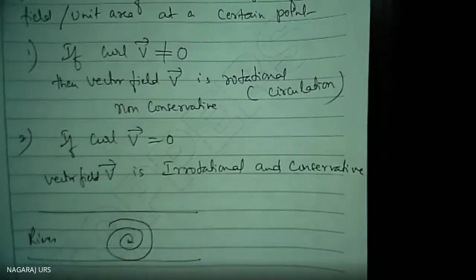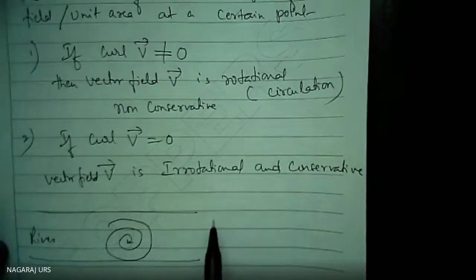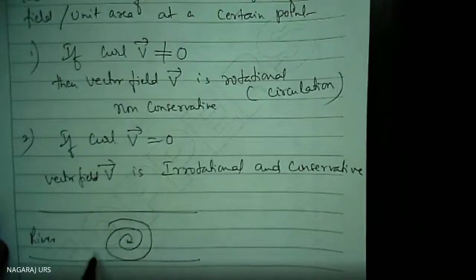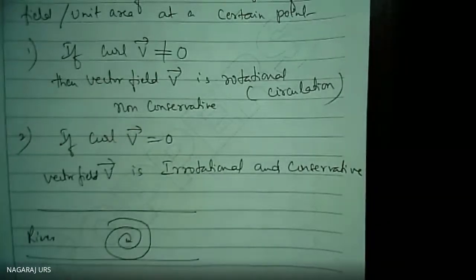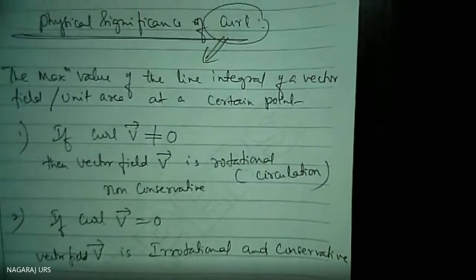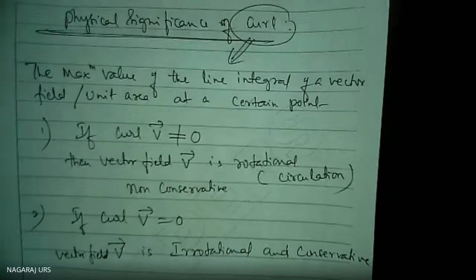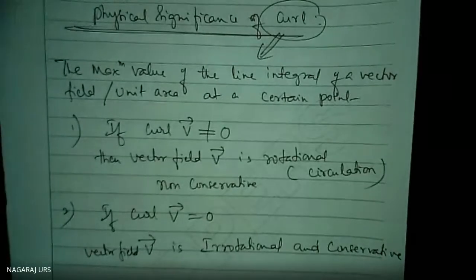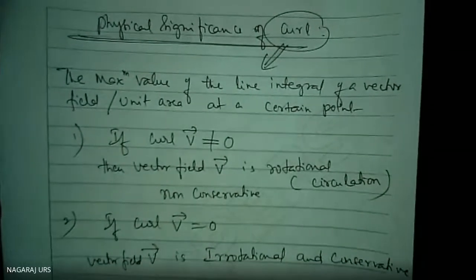In the case of a bathtub, once it is filled and you open the drain, wherever the water is flowing out, the water is rotating like this. In all these cases, we can apply the curl. This is the physical significance of curl. Understand the concept.